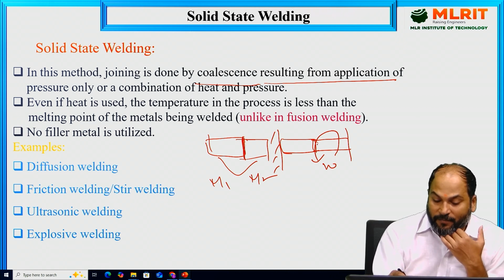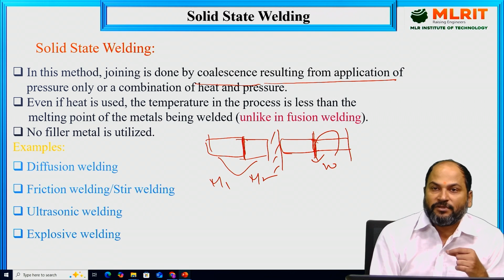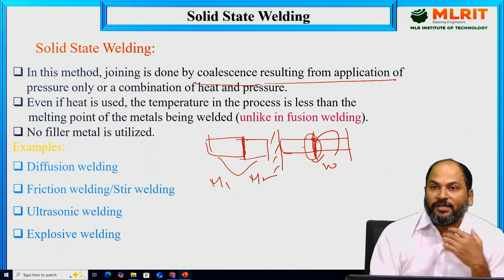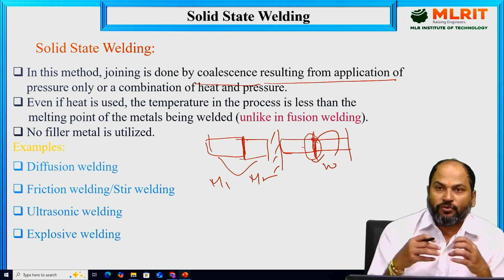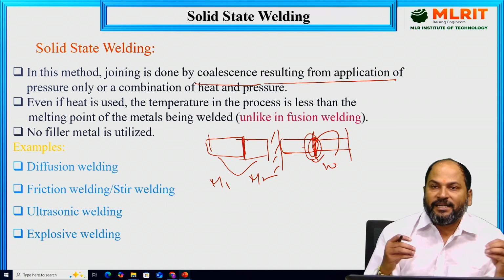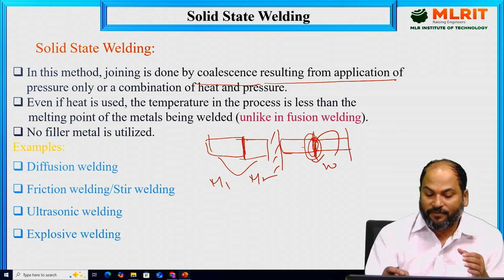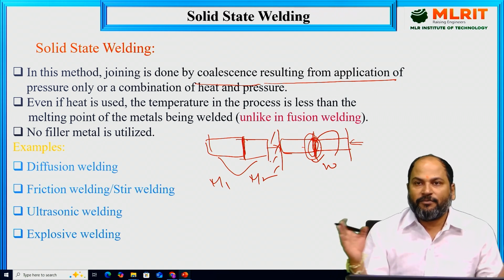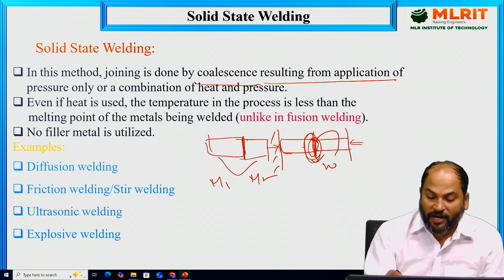So what will happen as these two are in contact at this point? Because of the relative motion, there will be friction between these two parts, and because of this friction, heat will be generated in this area. Once that heat is sufficient, so that the part which is in contact is sufficiently plasticized over there, then from both sides, from this side and this side, we will apply the pressure, and once we apply the pressure, the parts will be joined together.